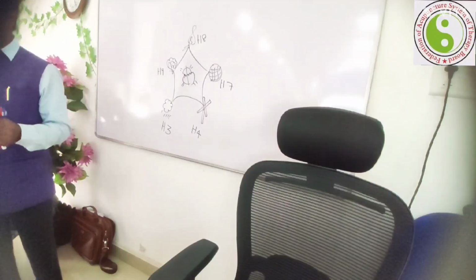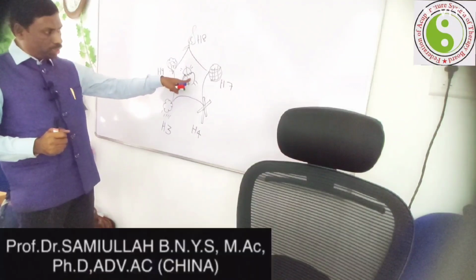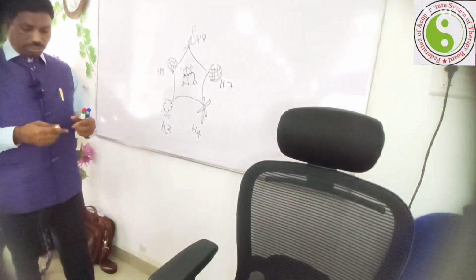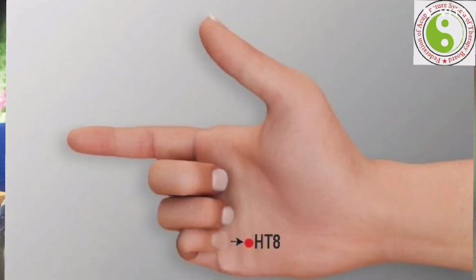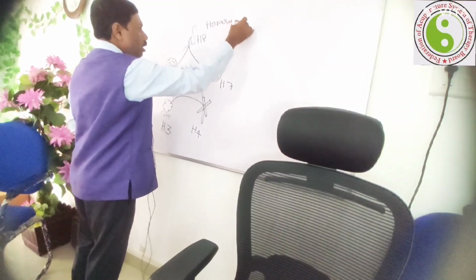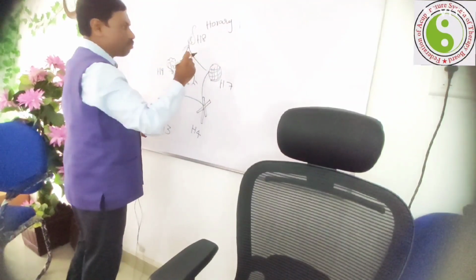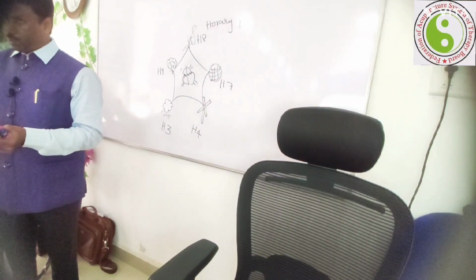Then we use another formula. Now this belongs to the fire element, which is the fire point here. H8 is the fire point, that means horary point, or in-house point or the self-governing point of the heart system. Okay.